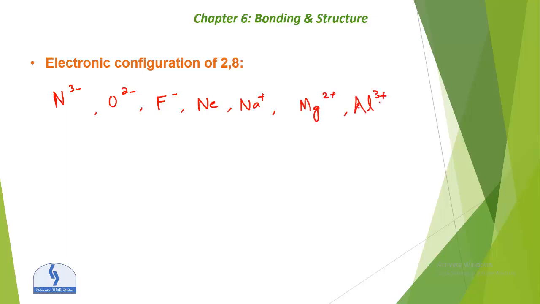Nitrides obviously are examples of the 2,8 configuration, and phosphorus 3 minus. The more electrons involved, the more difficult it is to form ions.